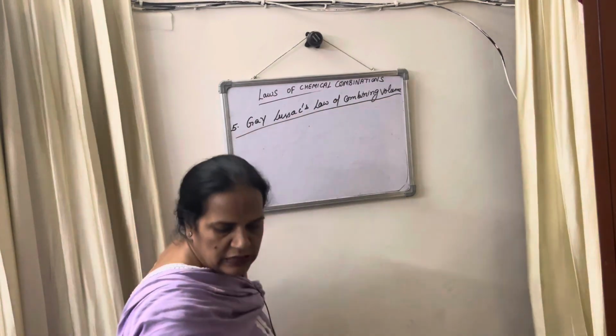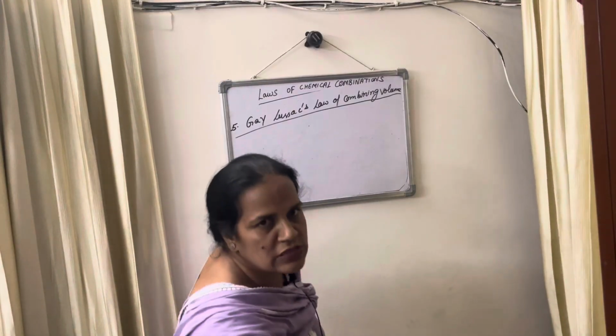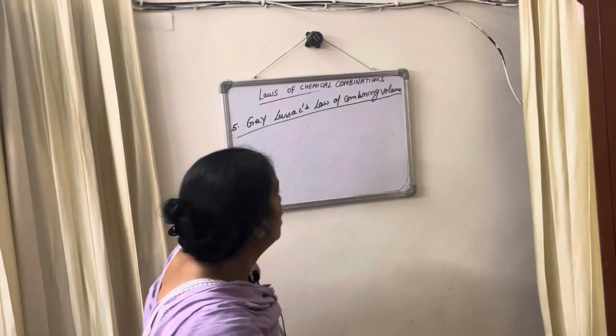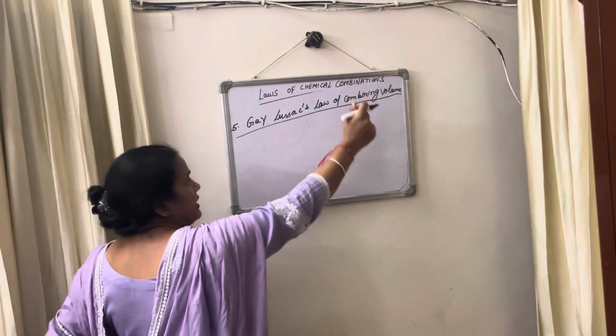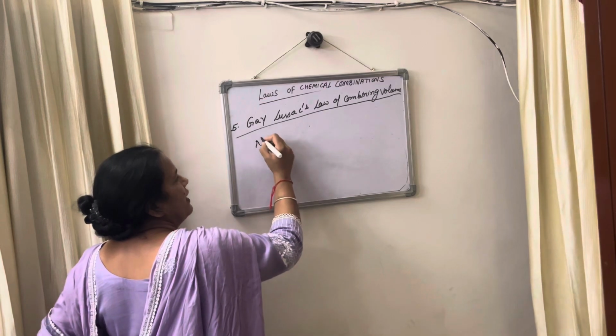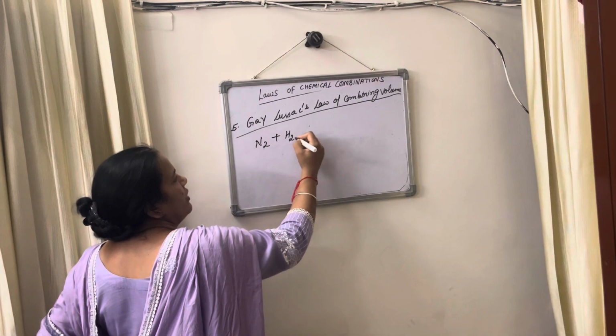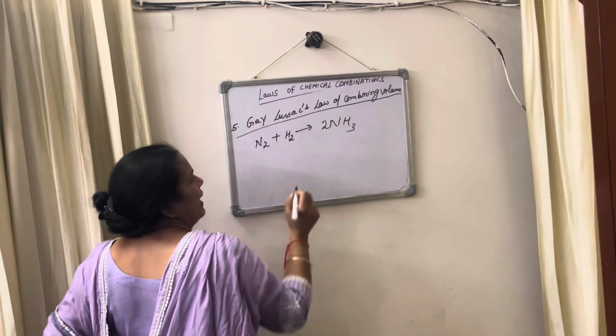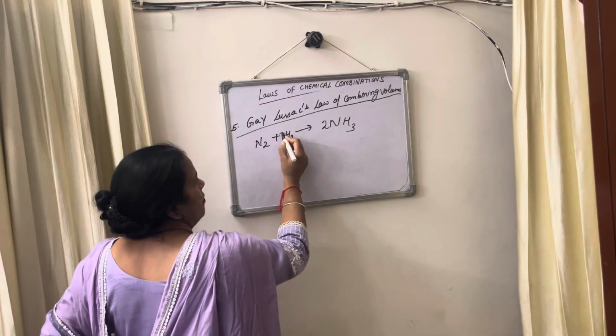In this law, we take the volumes, not the mass. For example, nitrogen combined with hydrogen gives ammonia. You can balance this equation by writing 3 here.